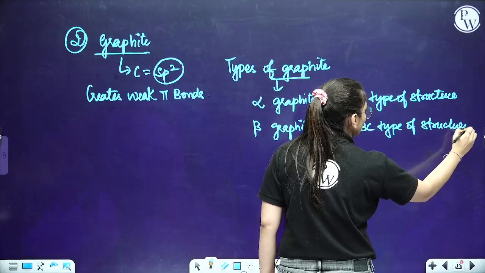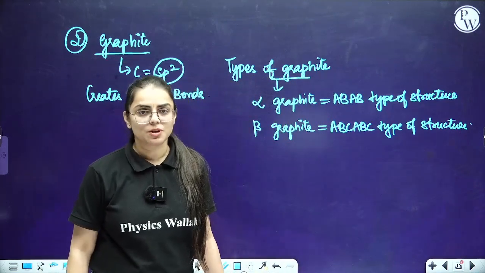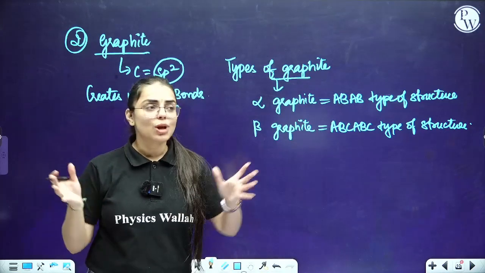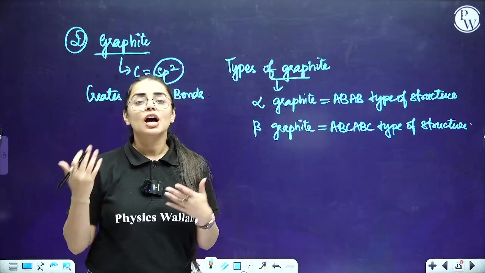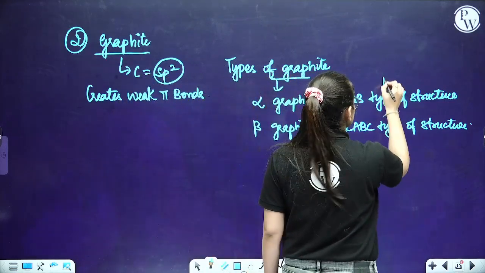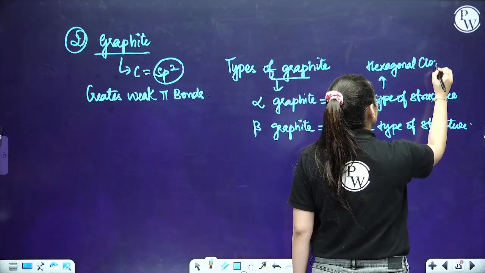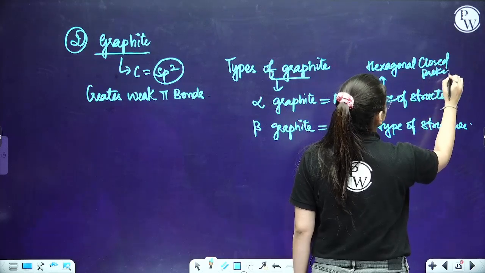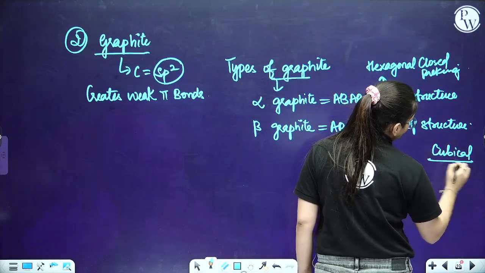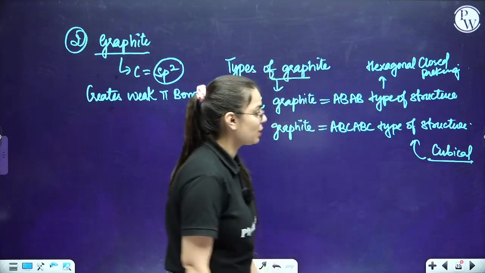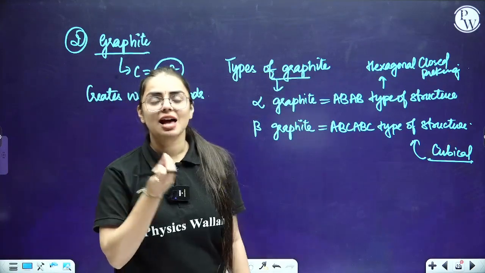Now students, I don't know whether you know the solid state chapter or not. In class 12, you're going to have a solid state chapter in which they will tell you about the structures, how the atoms arrange themselves. So we basically have hexagonal close packing and cubic close packing. AB type is basically hexagonal close packing that you will observe there, and there is also cubic close packing, which is the ABC kind of pattern. This is about the two types of graphite, alpha graphite and beta graphite.